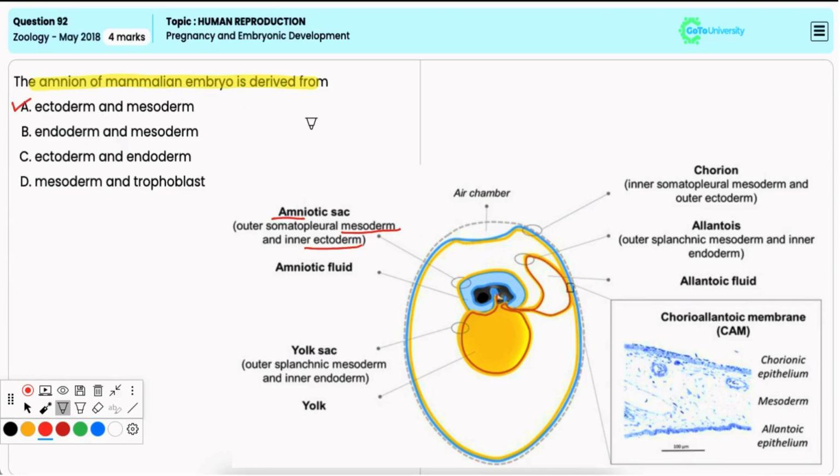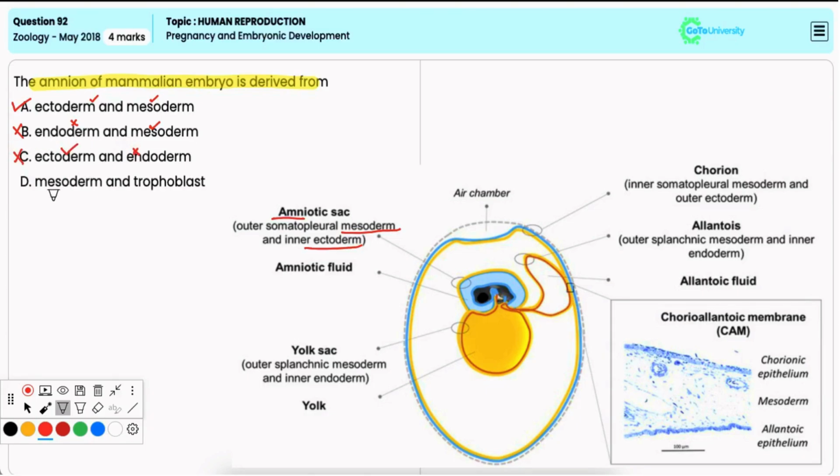Option B, endoderm and mesoderm. Though mesoderm is correct, the endoderm does not contribute to the formation of the amnion. Hence, it is an incorrect option. Option C, ectoderm and endoderm. While ectoderm is involved in the formation of the amnion, endoderm is not. Hence, it is also incorrect.